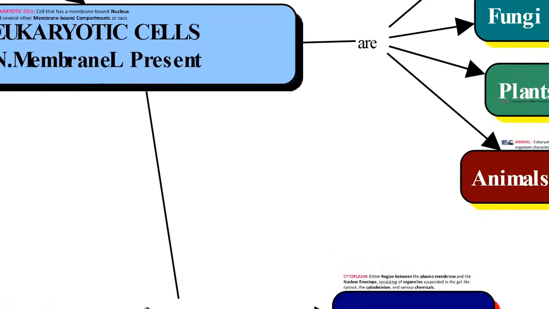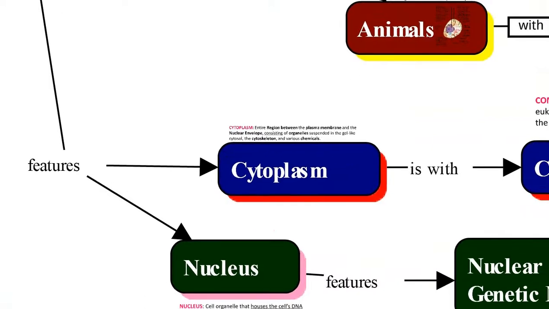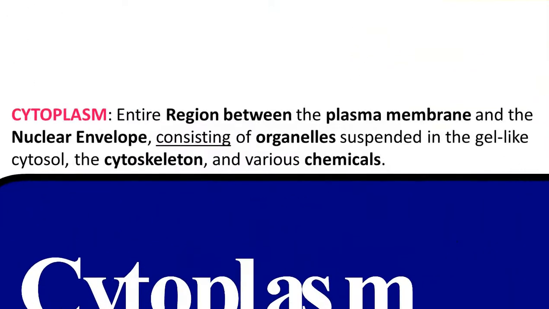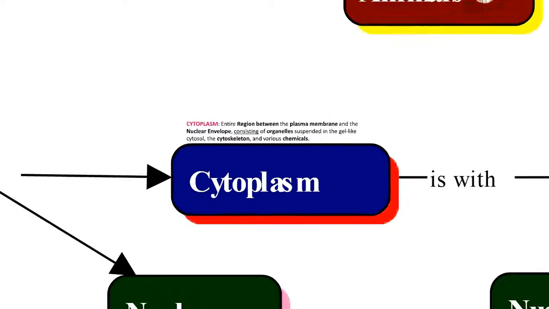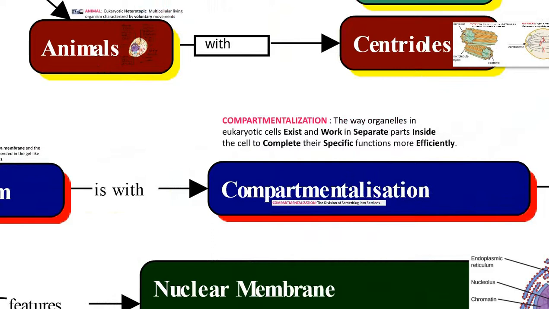The main components of the eukaryotic cells are the cytoplasm and the nucleus. Cytoplasm is the entire region present between the plasma membrane and the nuclear envelope, consisting of organelles suspended in the gel-like cytosol, the cytoskeleton, and various other chemicals. The fluid present between the plasma membrane and the nucleus is called the cytoplasm. In eukaryotic cells, we observe compartmentalization in the cytoplasm.